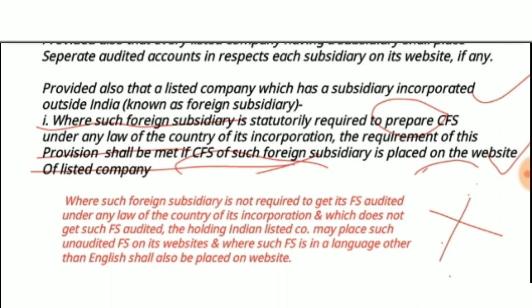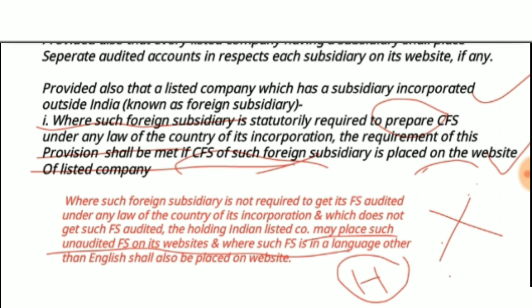So that foreign subsidiary is not required to audit its financial statement, in which case the holding company, that is the Indian listed company, may place such unaudited financial statement on its website, because the foreign subsidiary is not required to audit the financial statement as per foreign law.